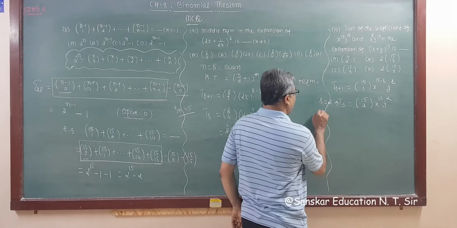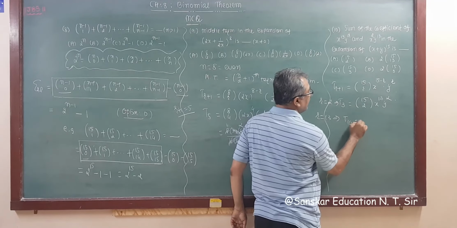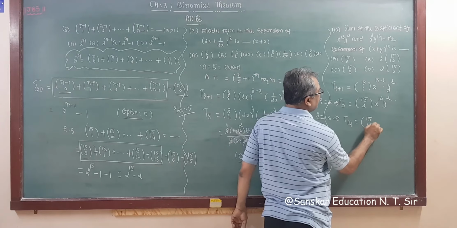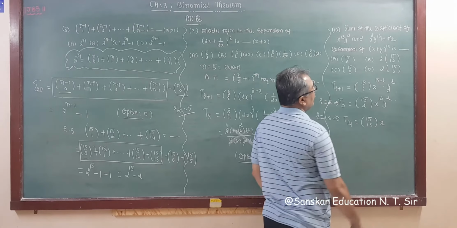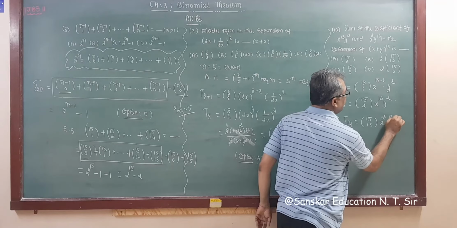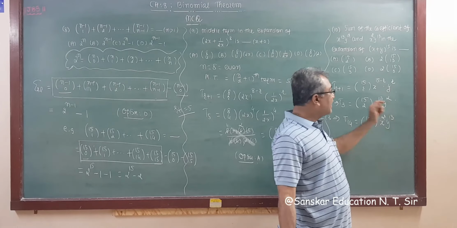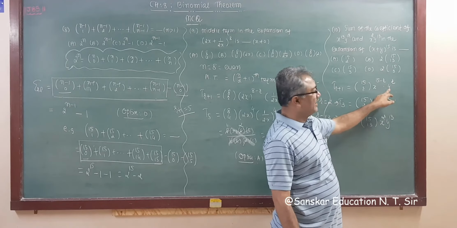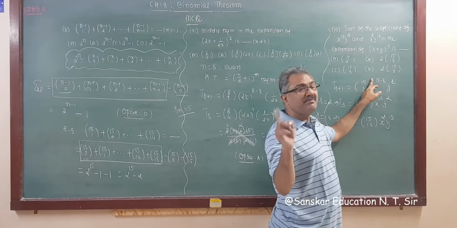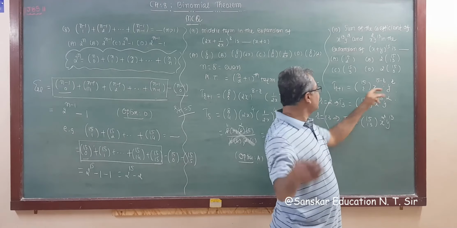13. So taking r equal to 13, we get T14 is equal to 15C13 x raised to 15 minus 13, which is 2, and y raised to 13. See, what we want is x square y raised to 13. So we are targeting y only, not x, because there is a 15 minus r. If we take 15 minus r equal to 13, then what is r? R is again 2.